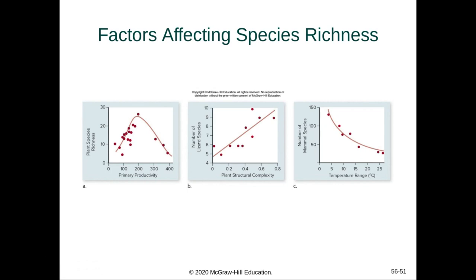So as that increases, so does the number of lizard species. And then we can see the number of mammal species declines as temperature increases as well. So kind of a really cool thing. Lots of factors affect species richness within our ecosystems, tied to both abiotic as well as biotic factors.